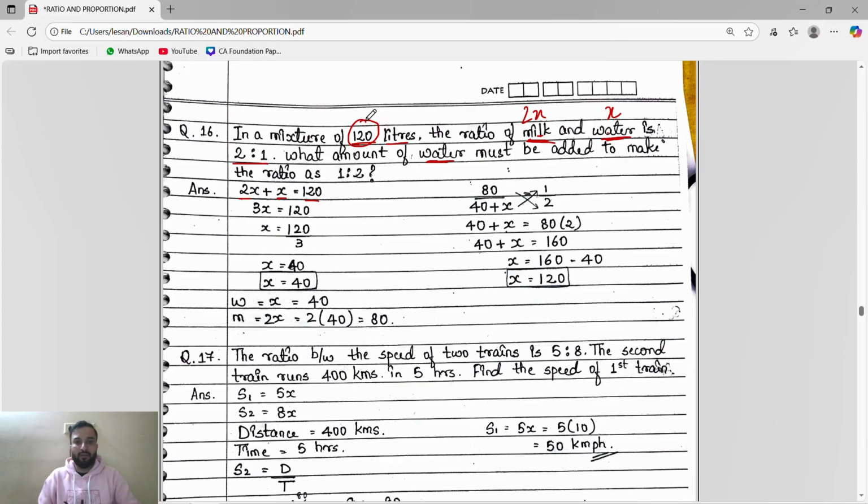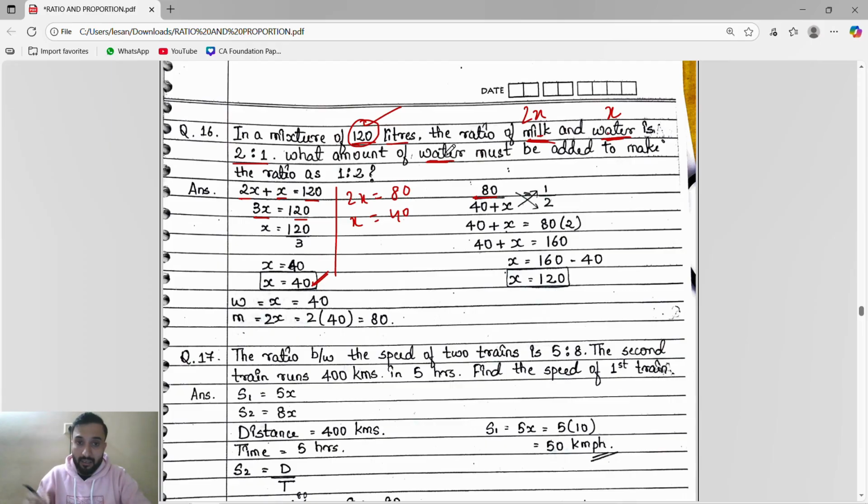Milk plus water will be 120 liters. So 3x is equal to 120, so x is equal to 40. Milk was 2x, so it will become 2 into 40. Milk is 80. Water was x, so water is 40. So it will become milk by water, 80 by 40.